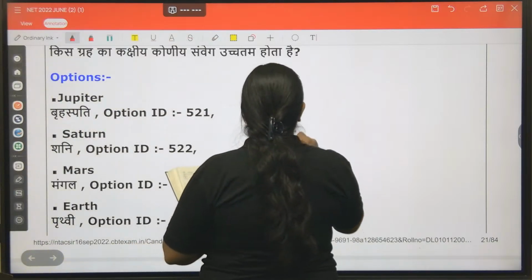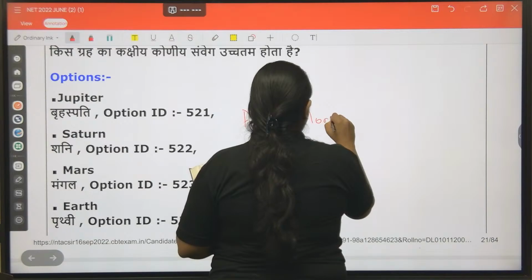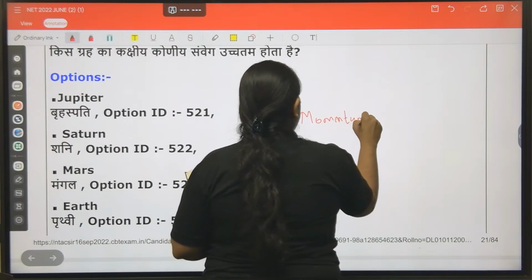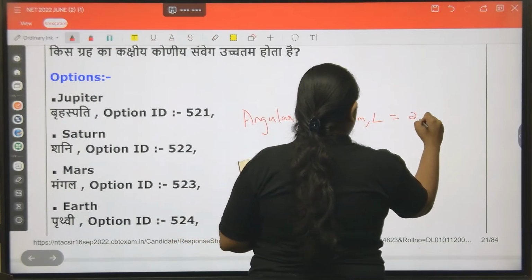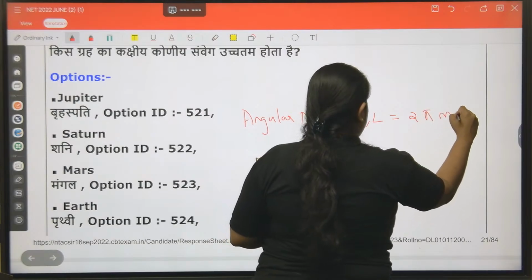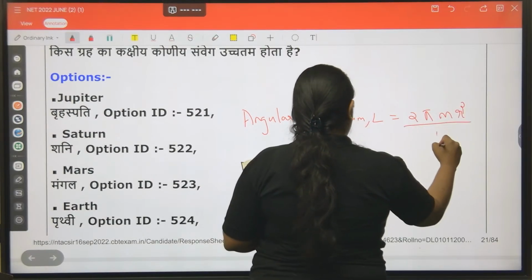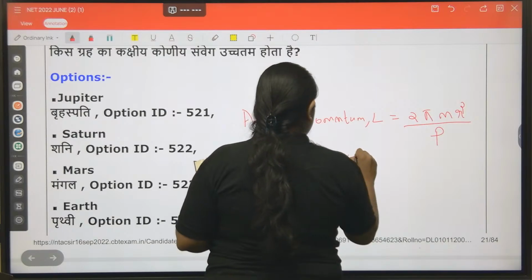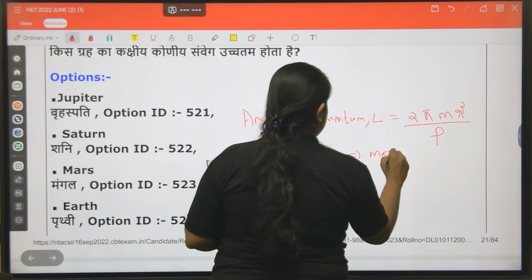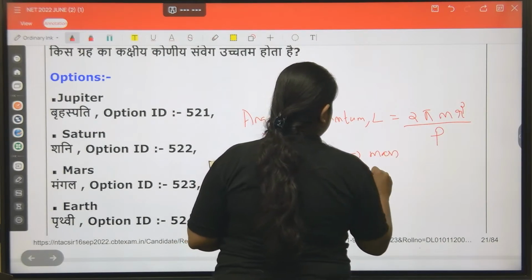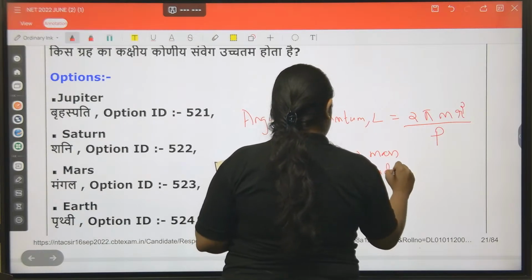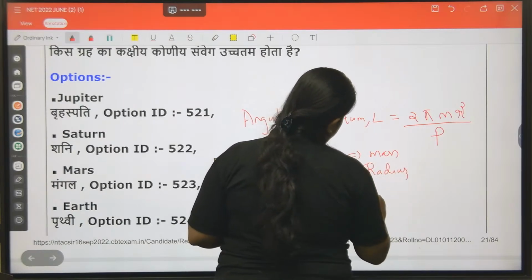Angular momentum L is equal to 2 pi m r squared divided by p, where m is the mass, r is the radius, and p is the period.